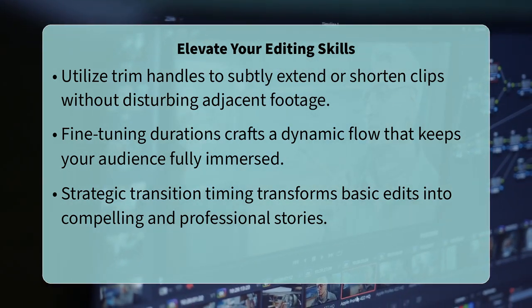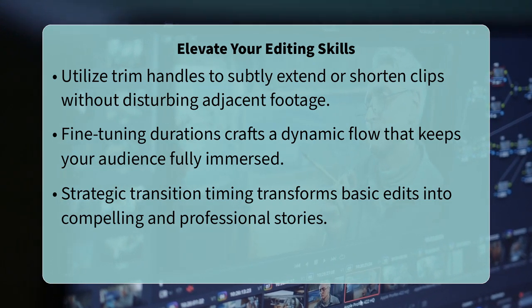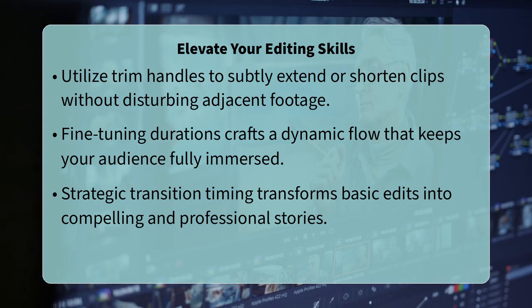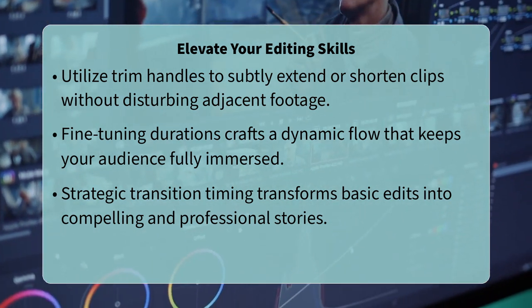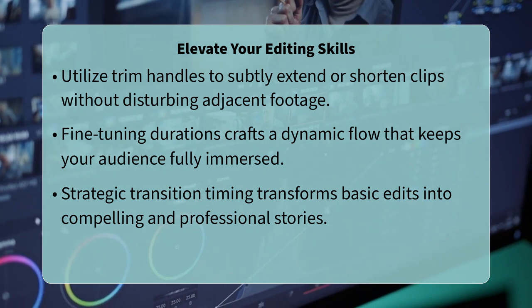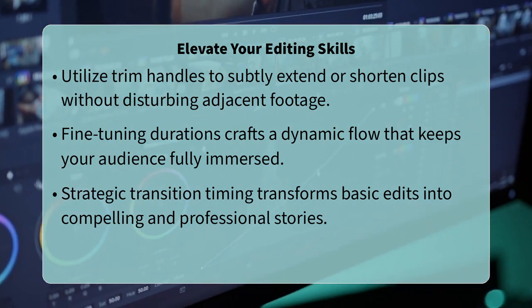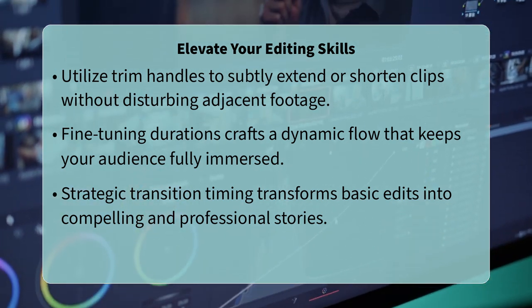If you find you cannot lengthen a transition further, it often means your clips do not have enough media past their edit points. A quick fix is to slightly shorten one of the adjacent clips by just a frame or two using the rolling edit tool, which then creates new handles for your transition. This gives you more flexibility without changing the overall timing of your content.